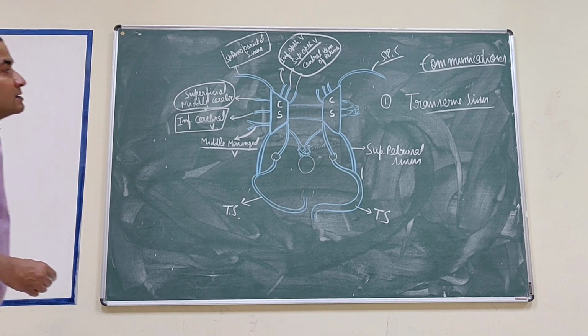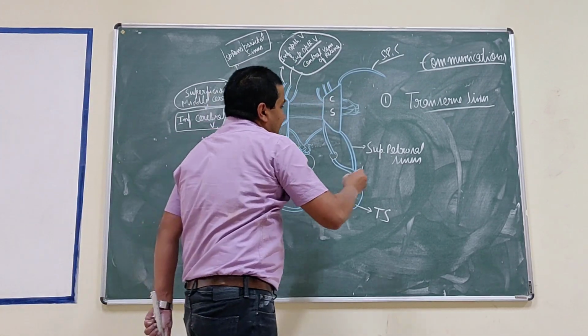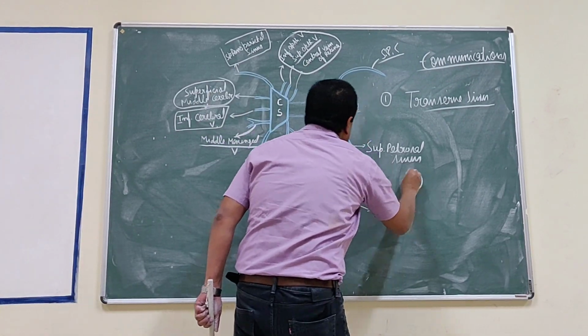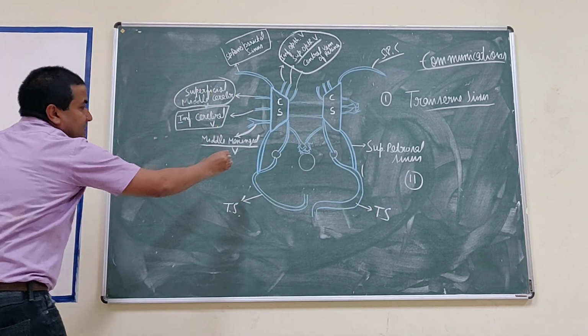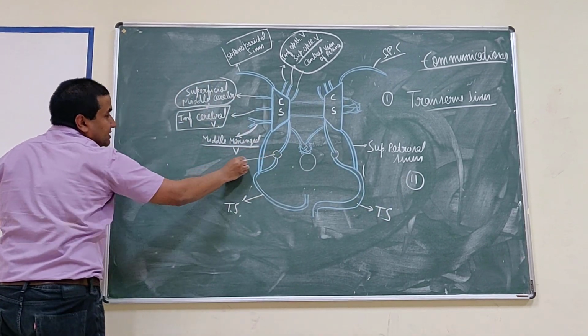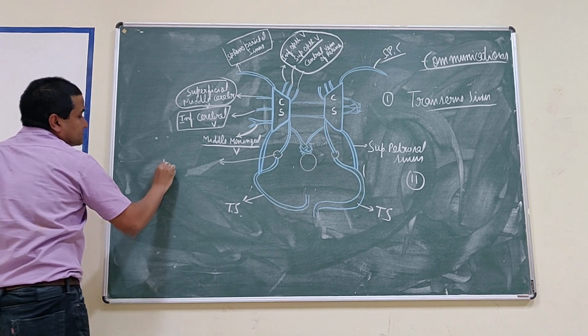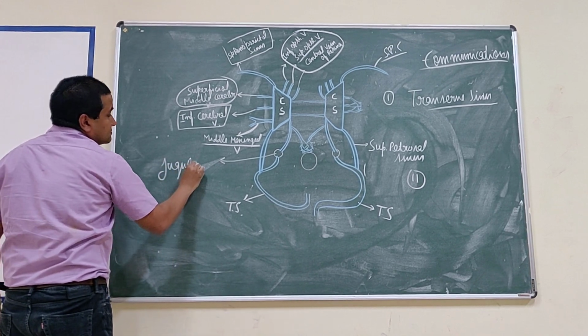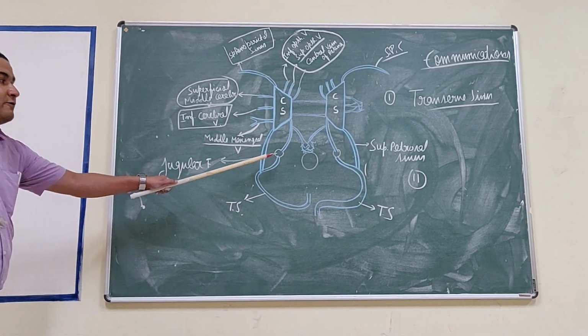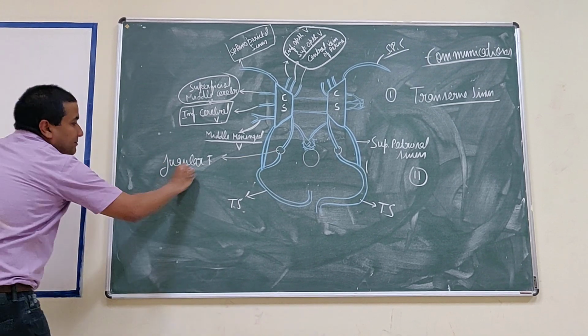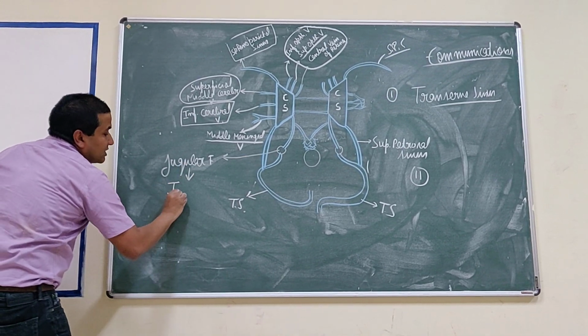Now, this cavernous sinus communicates with the jugular foramen. This is the jugular foramen. The posterior part of this jugular foramen is occupied by the internal jugular vein.